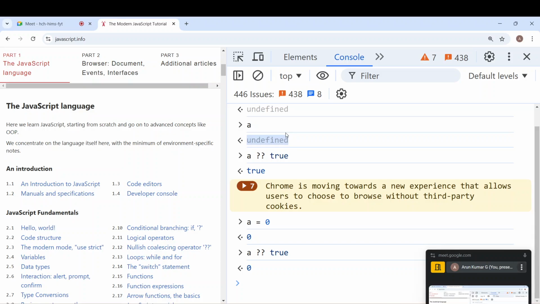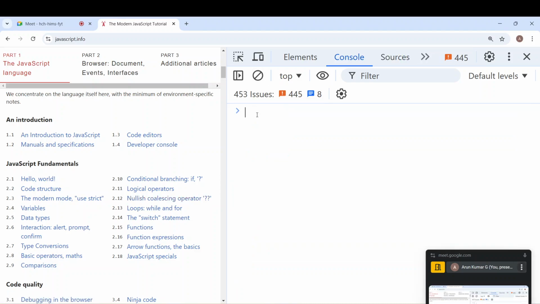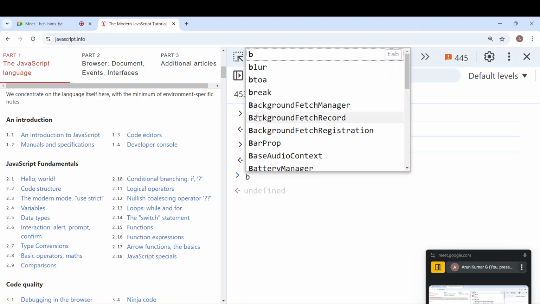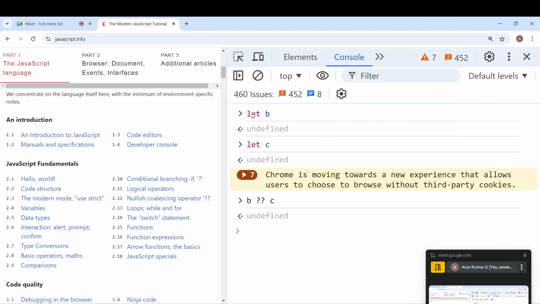Many people will use it for checking instead of the ternary operator and all that. Apart from this, we have learned so many statements. Sir, one doubt: if both the values are not defined, we will get the last one? Okay, let's try that case also. Let's say B, and let us define C also. Are both these defined? The answer is no, because they have the initial value of undefined. Now what is the output? It will be C. Let's put a single quote in the B and see what output you are getting.